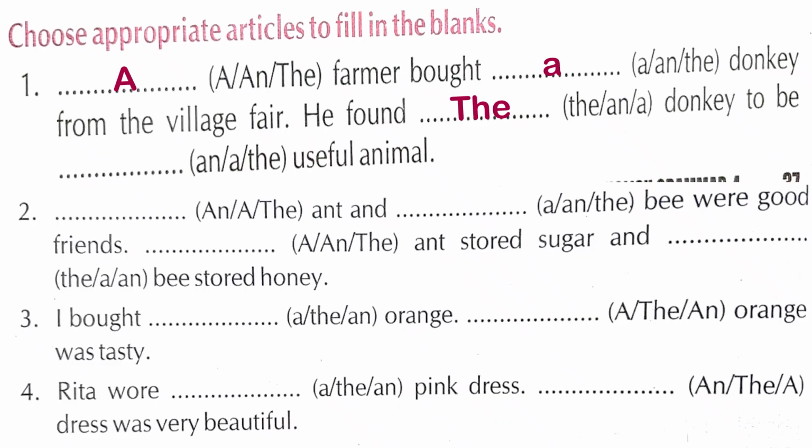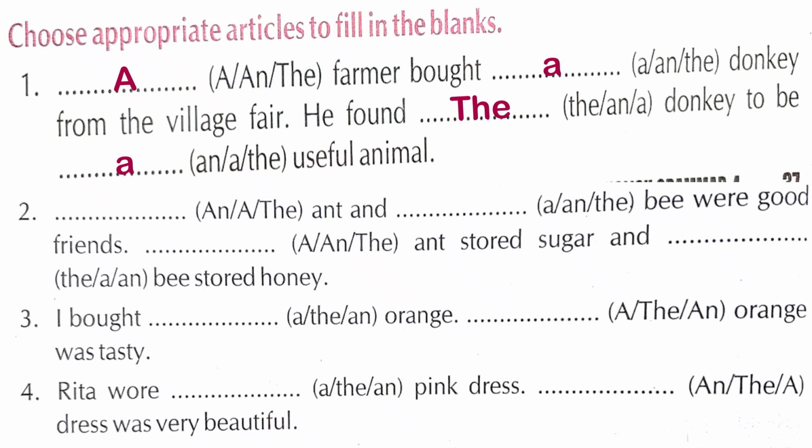Dash useful. No doubt useful word U से start हो रहा है, which is a vowel. But हमने क्या करना है? हमने sound सुनना है. Sound कौन सी start हो रही है? U. U is a consonant sound. So we will add article a here. Very nice.